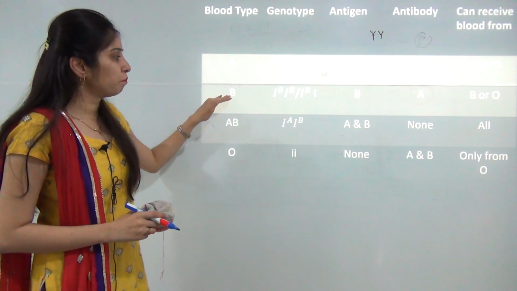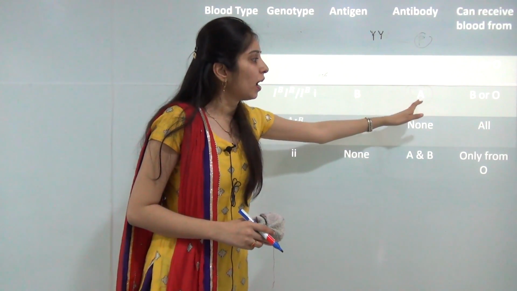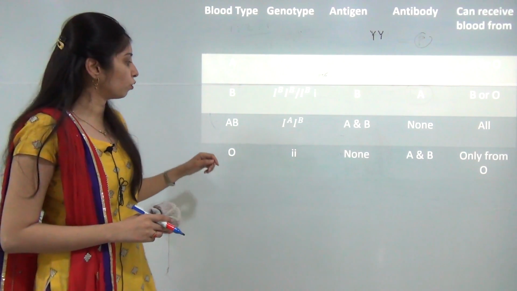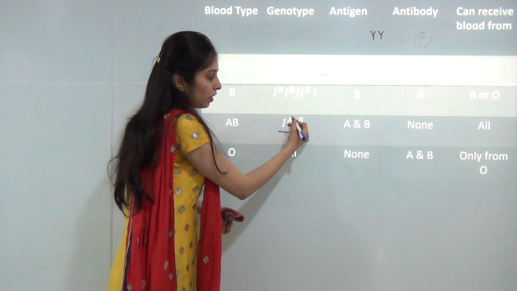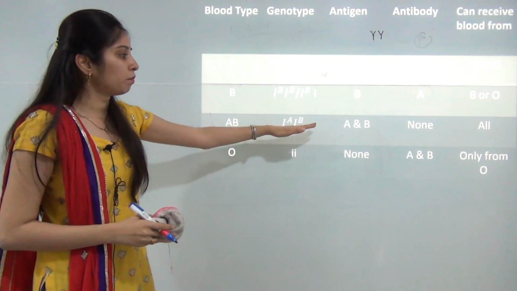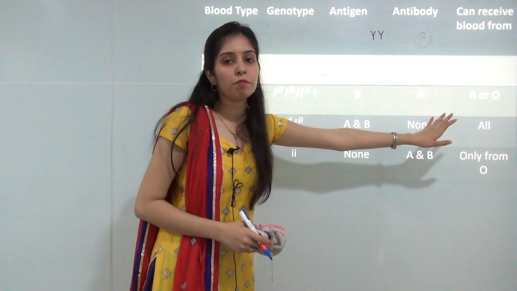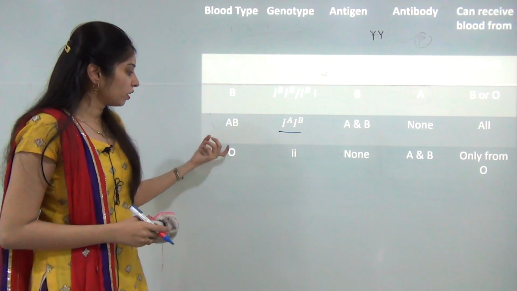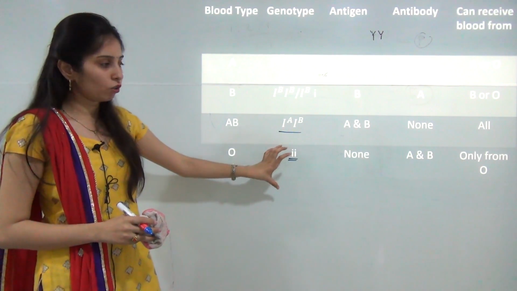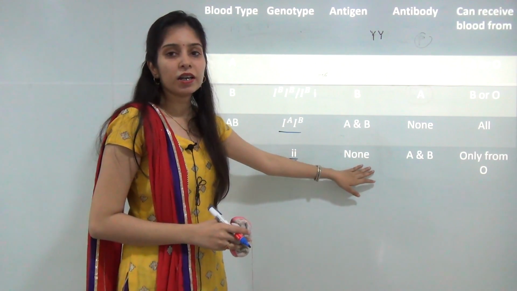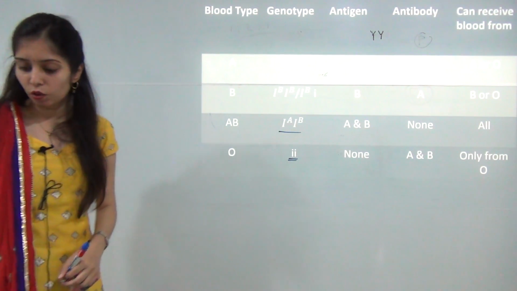And for blood group type B, its antigen will be B, its antibody A, and it will receive blood from the B and O blood groups. If a person has the AB blood group, its genotype will be capital I superscript A and capital I superscript B. Antigens will be A and B. No antibody will be present, and it can receive blood from all types of blood groups. And if a person has the O blood group, it is a recessive allele, so small i will be its genotype, and no antigen is present in the O blood group. Antibodies will be A and B, and it can receive blood only from the O blood group.